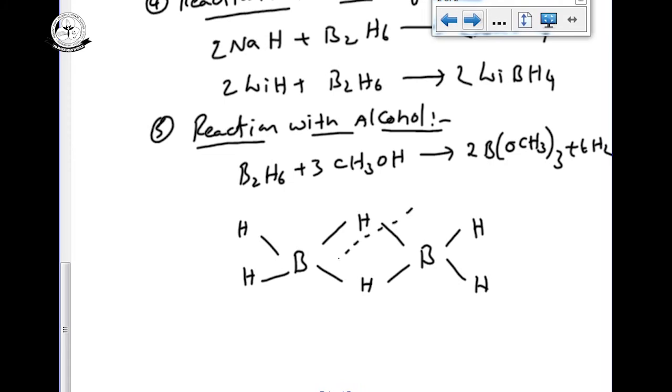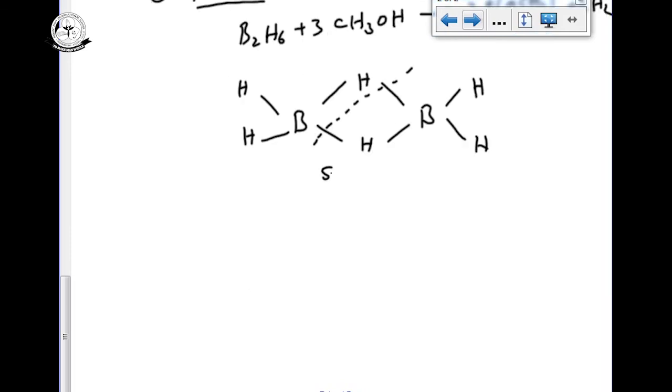On symmetrical breaking, by the symmetrical cleavage, what happened? Boranes are electron deficient, we know. By the symmetrical cleavage, B2H6 reacts with ligands or a Lewis base,